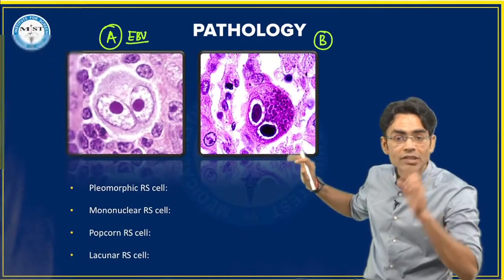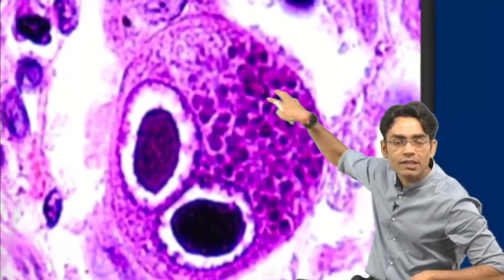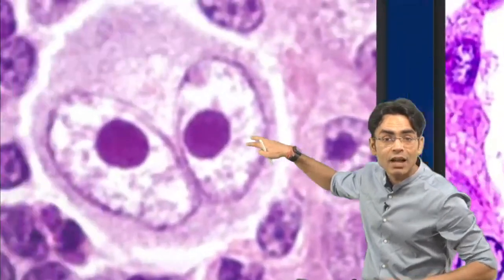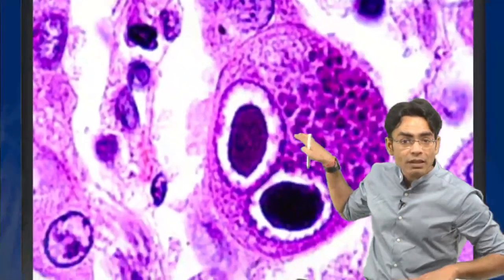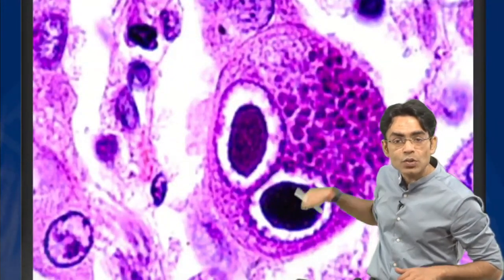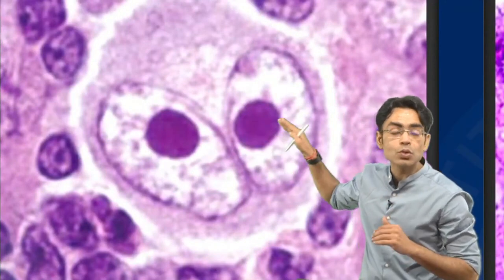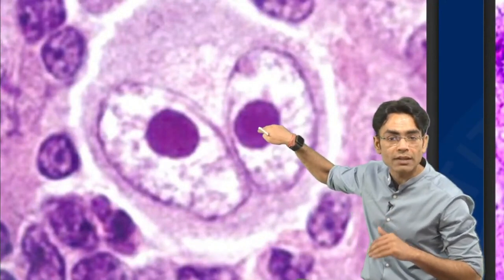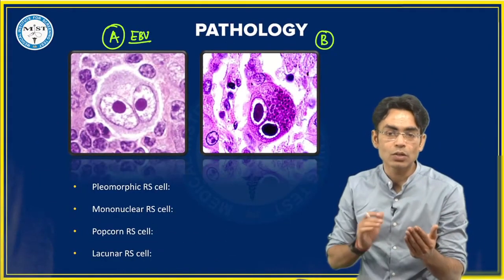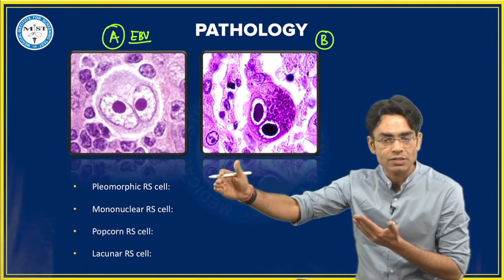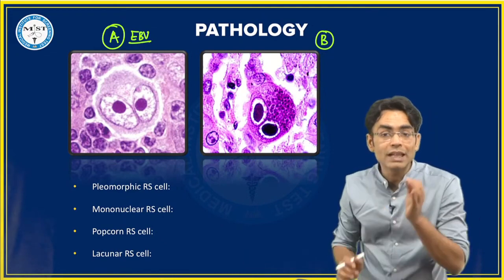तो अगर आप इन दोनों में difference देखते हो, you see the cytoplasm here in this cell. So you are seeing so many inclusions inside. Whereas if you see the RS cell में inside the cytoplasm, you are not seeing any inclusion. Whereas in CMV, you are seeing the inclusion. Even inside the nucleus, you are seeing the inclusion. Inside the nucleus of an RS cell, you see nucleus and then nucleoli inside. So बेटा दोनों में फर्क है. Owl eye appearance cell, RS cell, Epstein-Barr virus infection is associated with it. But if they're asking owl eye inclusions, then it's going to be CMV.